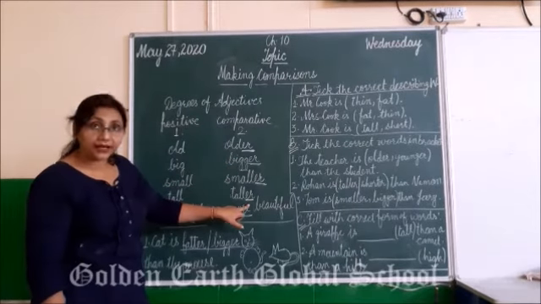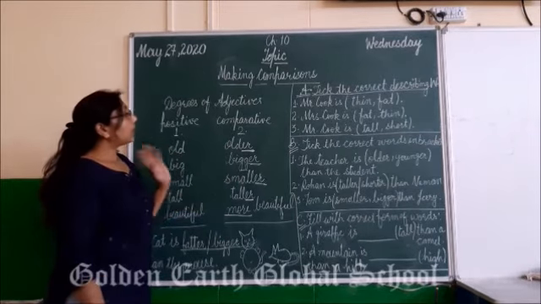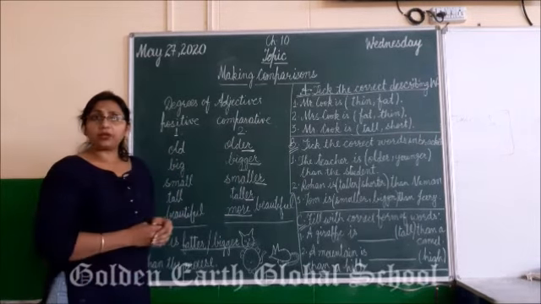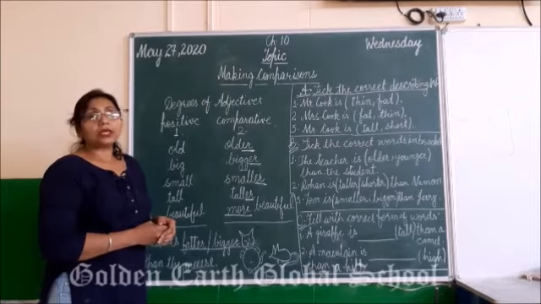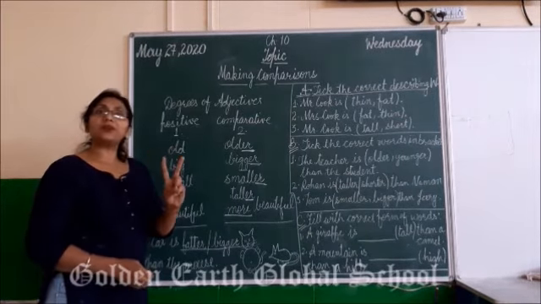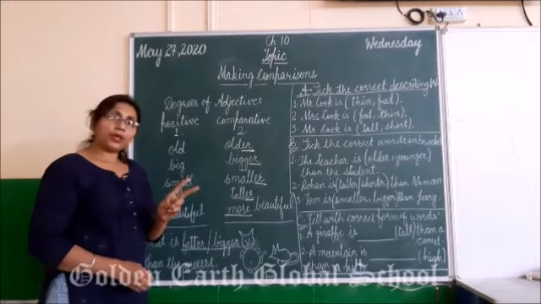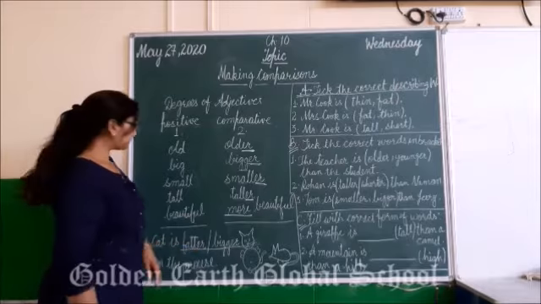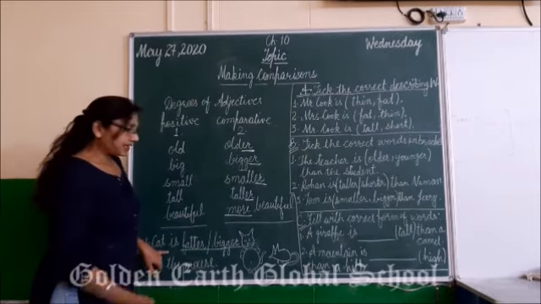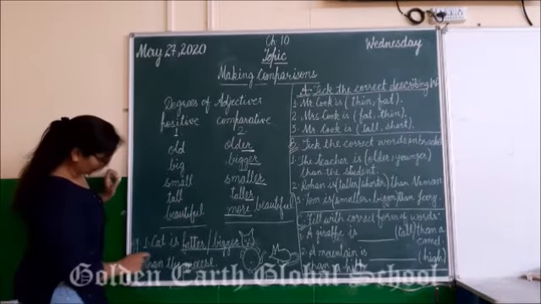That is comparative degree. Okay, so now what is the use of comparative degree? When it is used to make difference between two things, two persons, two animals than two things. So let's take up an example with a picture I have drawn for you.